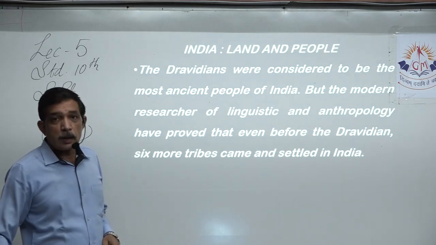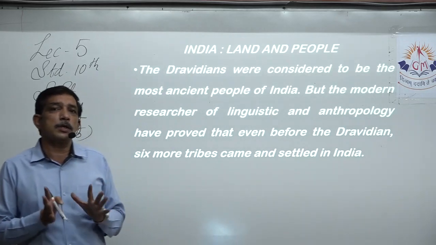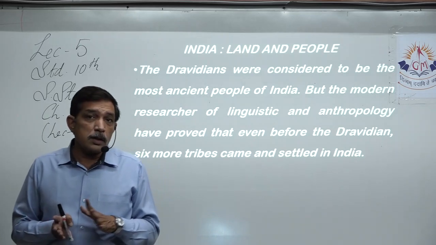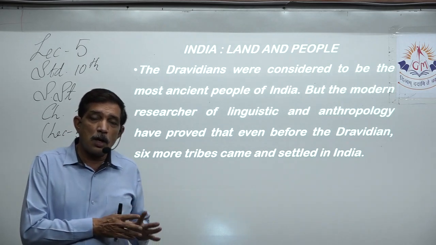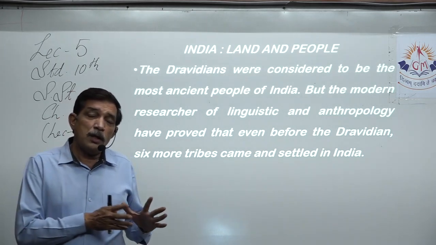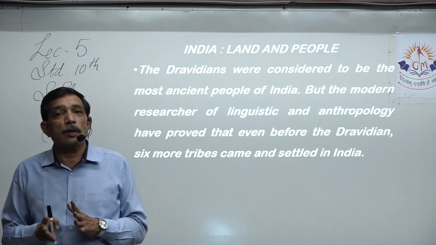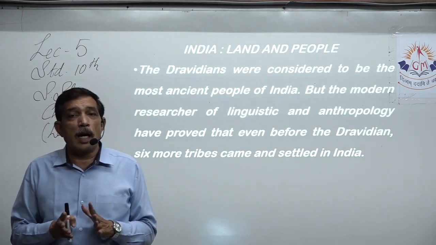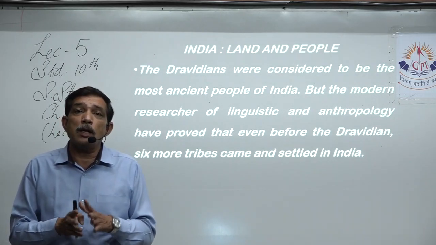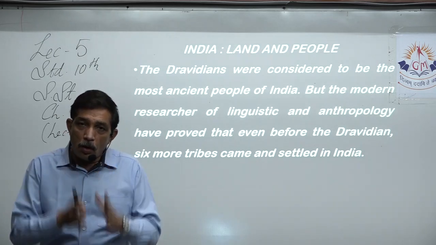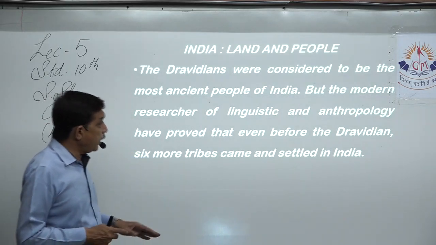Now this is a very, very important statement. The Dravidians are considered to be the most ancient people of India. In the first point we discussed that human beings came into existence simultaneously in Eastern South Africa and India. If in Eastern South Africa it is known as the Negro tribe, then in India it is known as the Dravidian tribe, right? Dravidian tribe have been here since ancient time, since the primitive time. They were present during the Stone Age, and through all the ages and even today. So they are considered among the most ancient people of India.